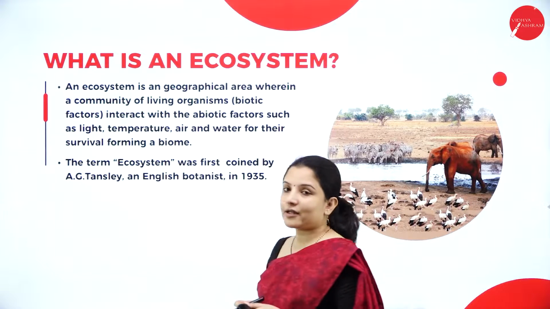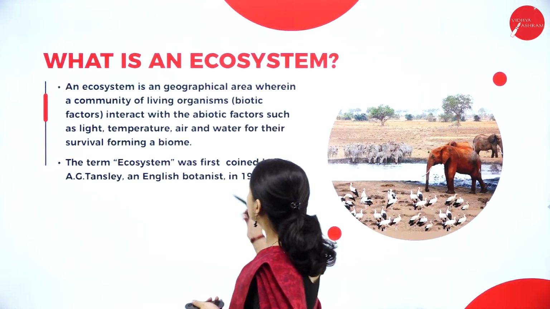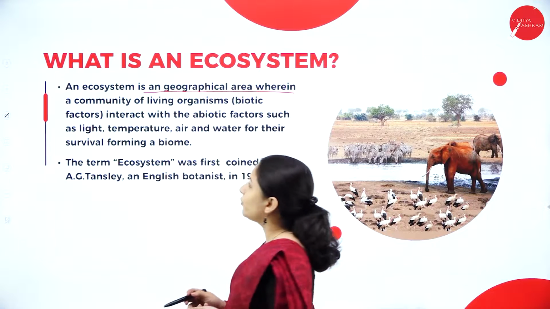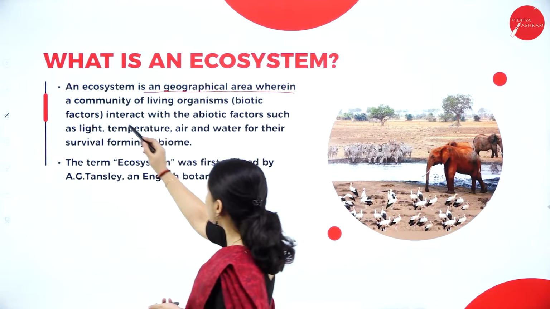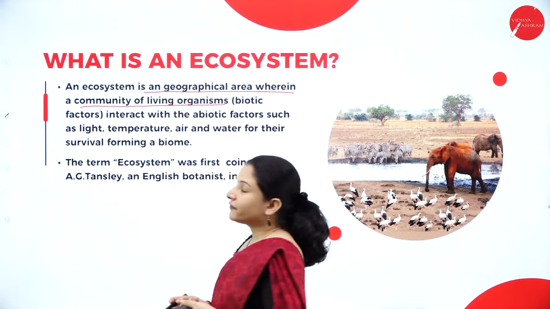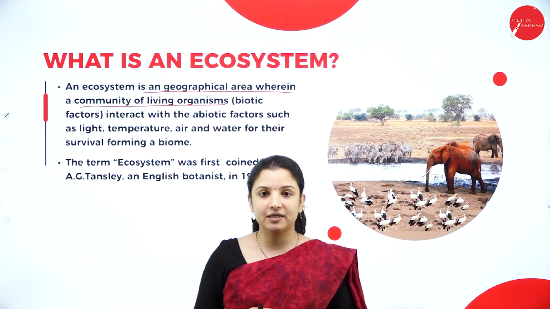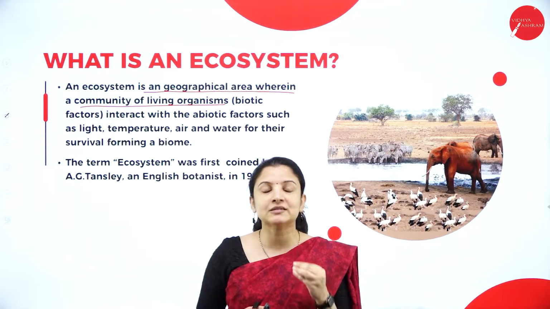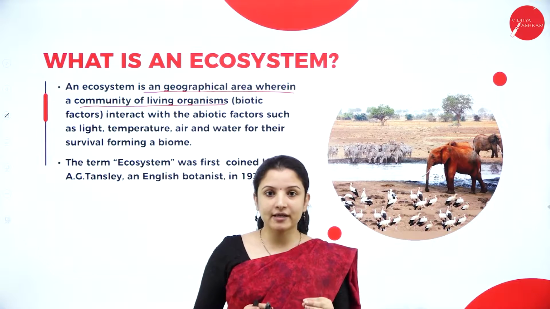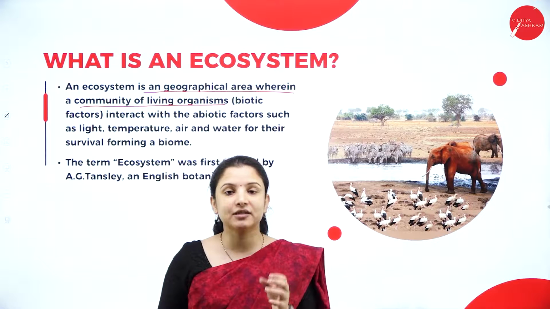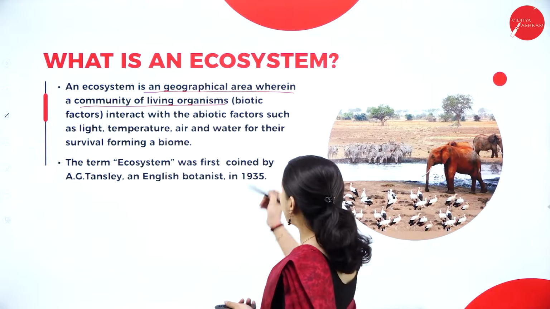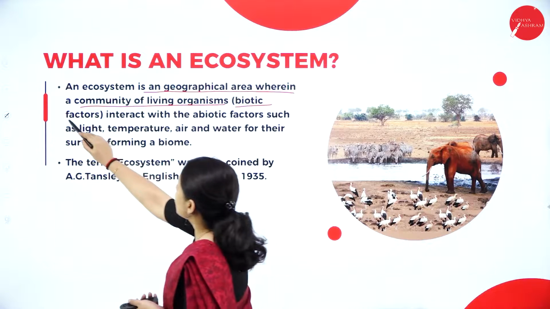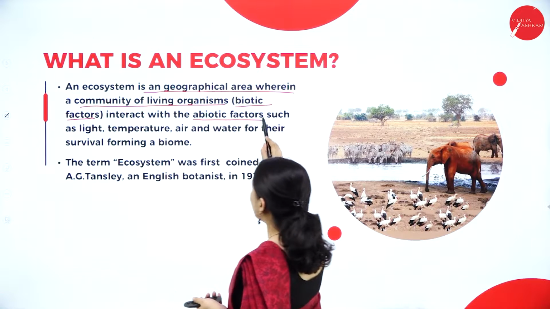So what is an ecosystem? So an ecosystem is a geographical area wherein a community of living organisms. So when I say living organisms means they are the biotic factors. So biotic factors, bio means life. So those organisms having life, that is the living organisms, they come under the biotic factors. They interact with the abiotic factors.